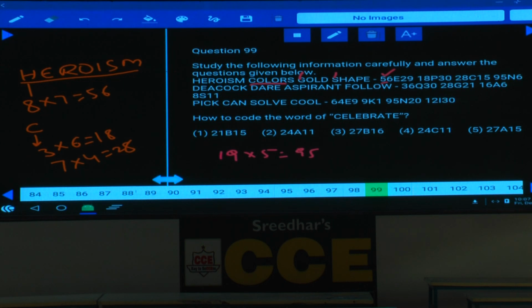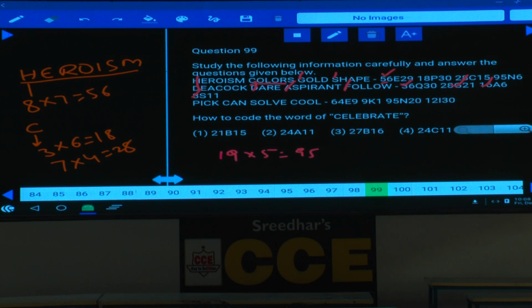Done with the remaining? Now here 4, and how many letters are there? 7. 4 into 7, 28. This is the code to the word decock. Dare, 4, and there are 4 letters. 4 into 4, 16. And in aspirant, A is 1. How many letters are there? 8. 1 into 8, 8. This is the code to the word aspirant. Now in the word follow, F is 6, and how many letters are there? 6. 6 into 6, that is 36.